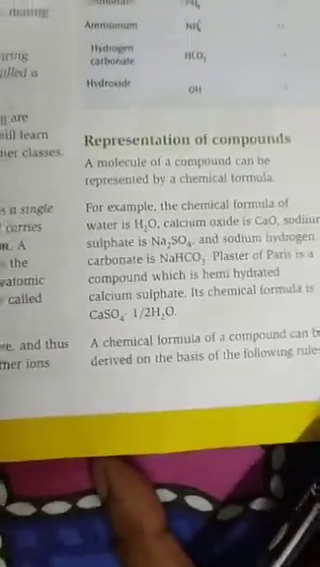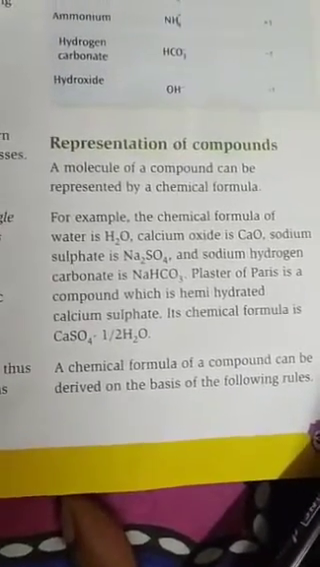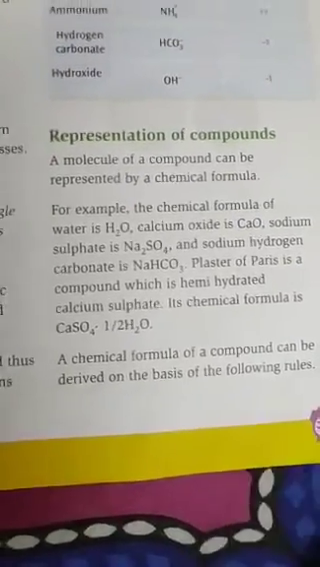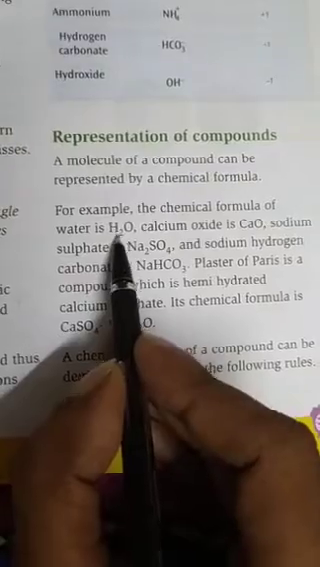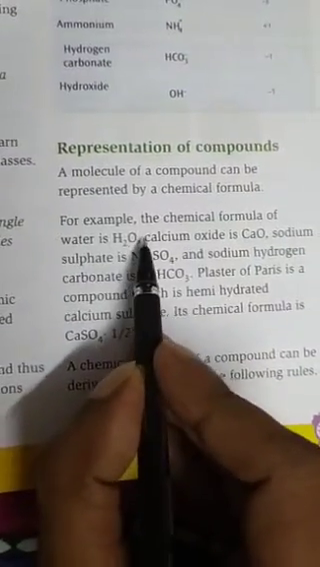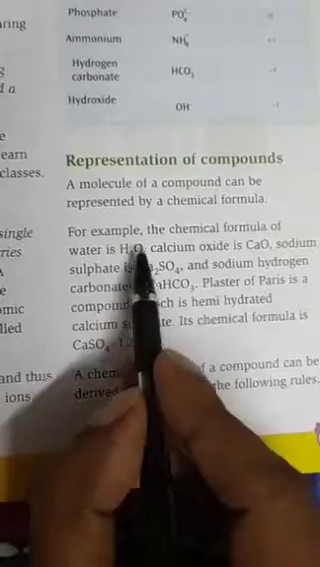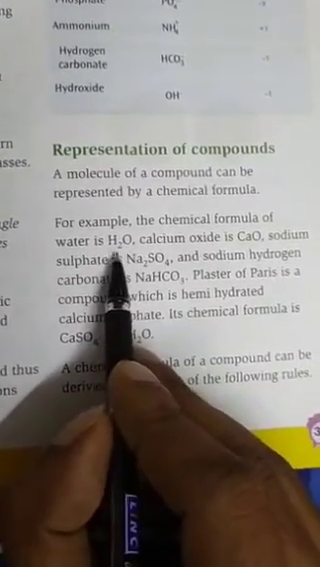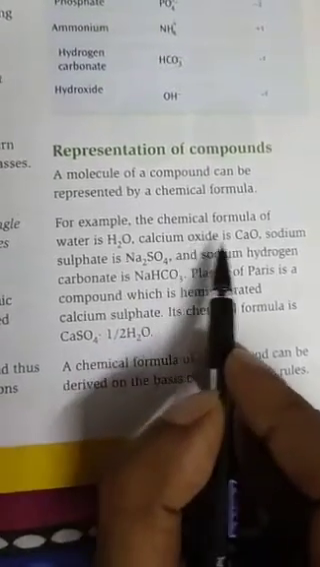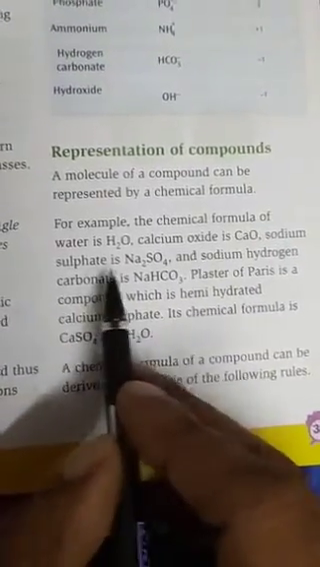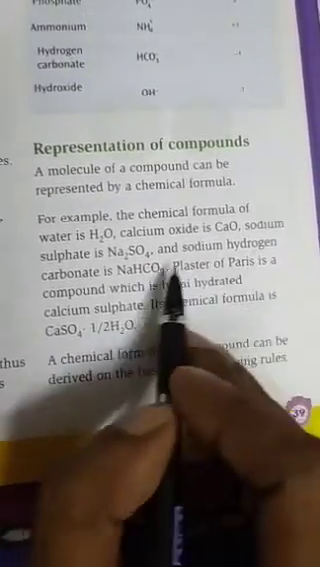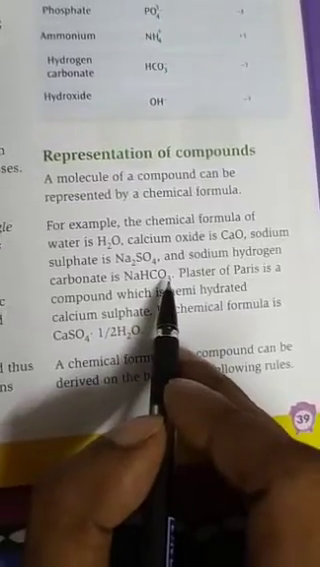Okay. So how will we write the compound? A molecule of a compound can be represented by a chemical formula. For example, if I ask for water, water is written as H2O. This is the chemical formula of water, H2O. Here one oxygen atom and two hydrogen atoms are present. Calcium oxide is CaO, sodium sulfate is Na2SO4. These are the chemical formulas of these compounds. Sodium hydrogen carbonate is NaHCO3.